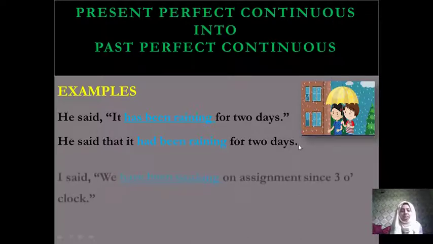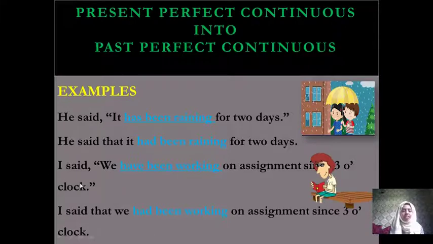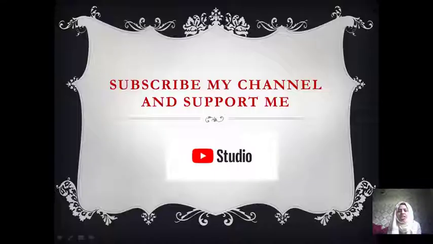Simple, very easy. Now come to the last sentence. I said, "We have been working on assignment since 3 o'clock." So same as it is, I said, omission of comma, use the conjunction word that, and we is a first person, so first person here is also a first person, so we write here same as it is we, so we do not change it. Okay, have been working changes into had been working according to past perfect continuous on assignment since 3 o'clock. So it's very simple, very easy.